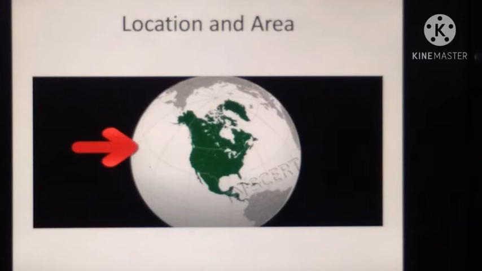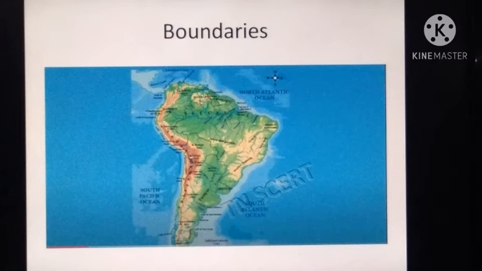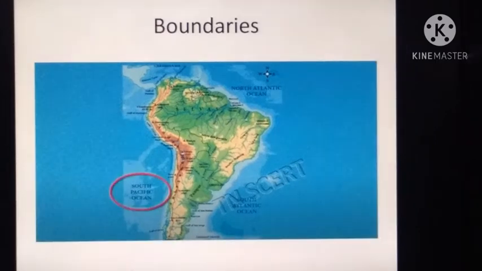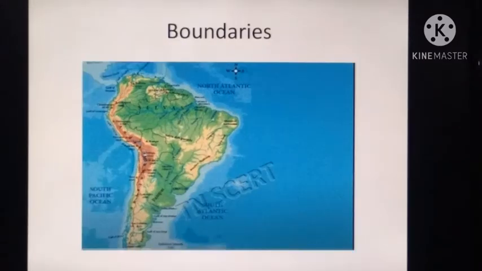North America covers an area and occupies 16.50% of the entire land area. The next one, boundaries. North America is surrounded by the Pacific Ocean in the west, the Atlantic Ocean in the east, the Arctic Ocean in the north and South America in the south. North America is joined with South America by the Isthmus of Panama. Isthmus means a narrow stretch of land joining two large land masses. The Bering Strait separates North America from Asia.